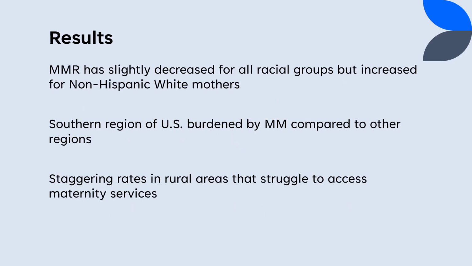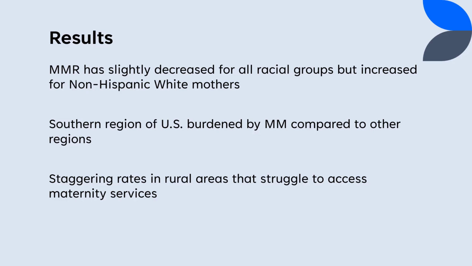Maternal death has slightly decreased for all racial groups in the United States except for non-Hispanic white mothers. Even though their rates seem to be rising, their rates compared to the racial minorities are still astonishing. Racial minorities still experience the highest rate of maternal mortality compared to the racial majority in the US. This is especially true for Alaskan Native American Indian women and non-Hispanic Black women.